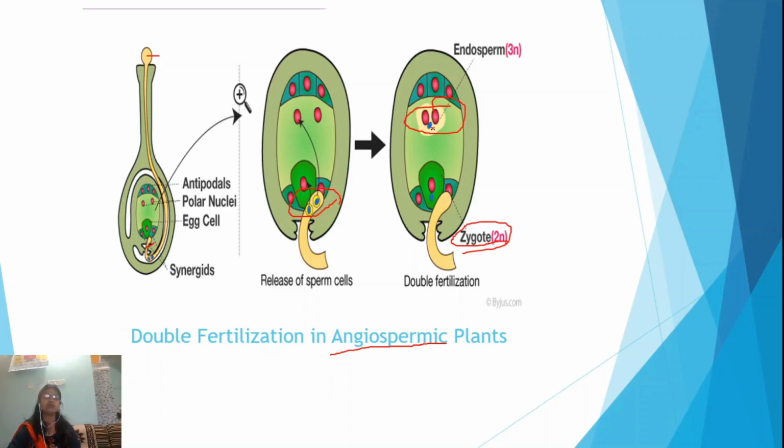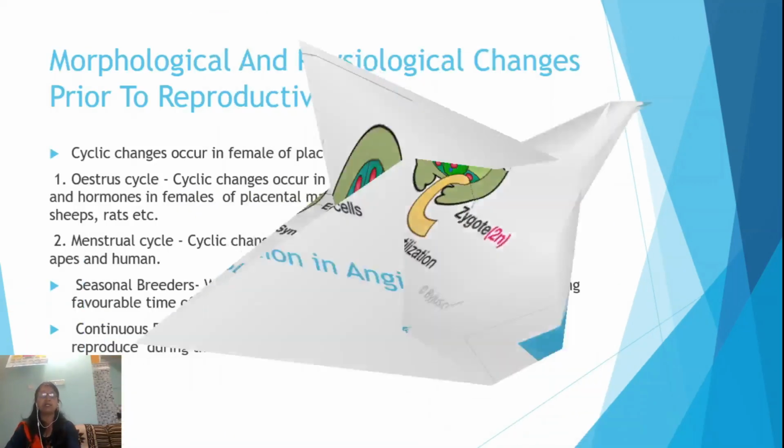So 2n plus 1n, that is 3n. The product is endosperm. This phenomenon is known as triple fusion, and the other phenomenon is known as syngamy. So the product of syngamy is the zygote and the product of triple fusion is the endosperm. Because the process of fertilization takes place twice, that's why it is known as double fertilization, which is the peculiar characteristic feature of angiospermic plants.